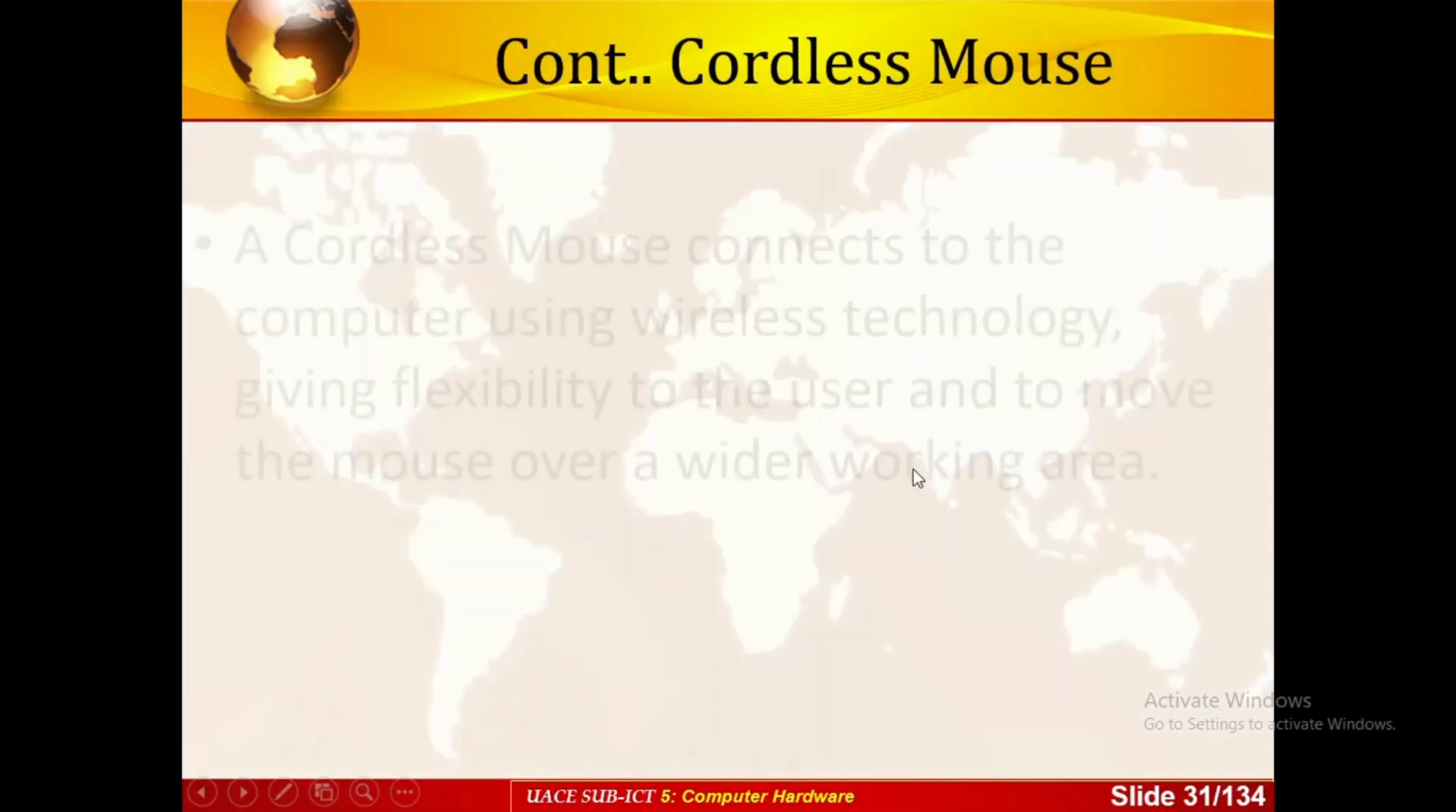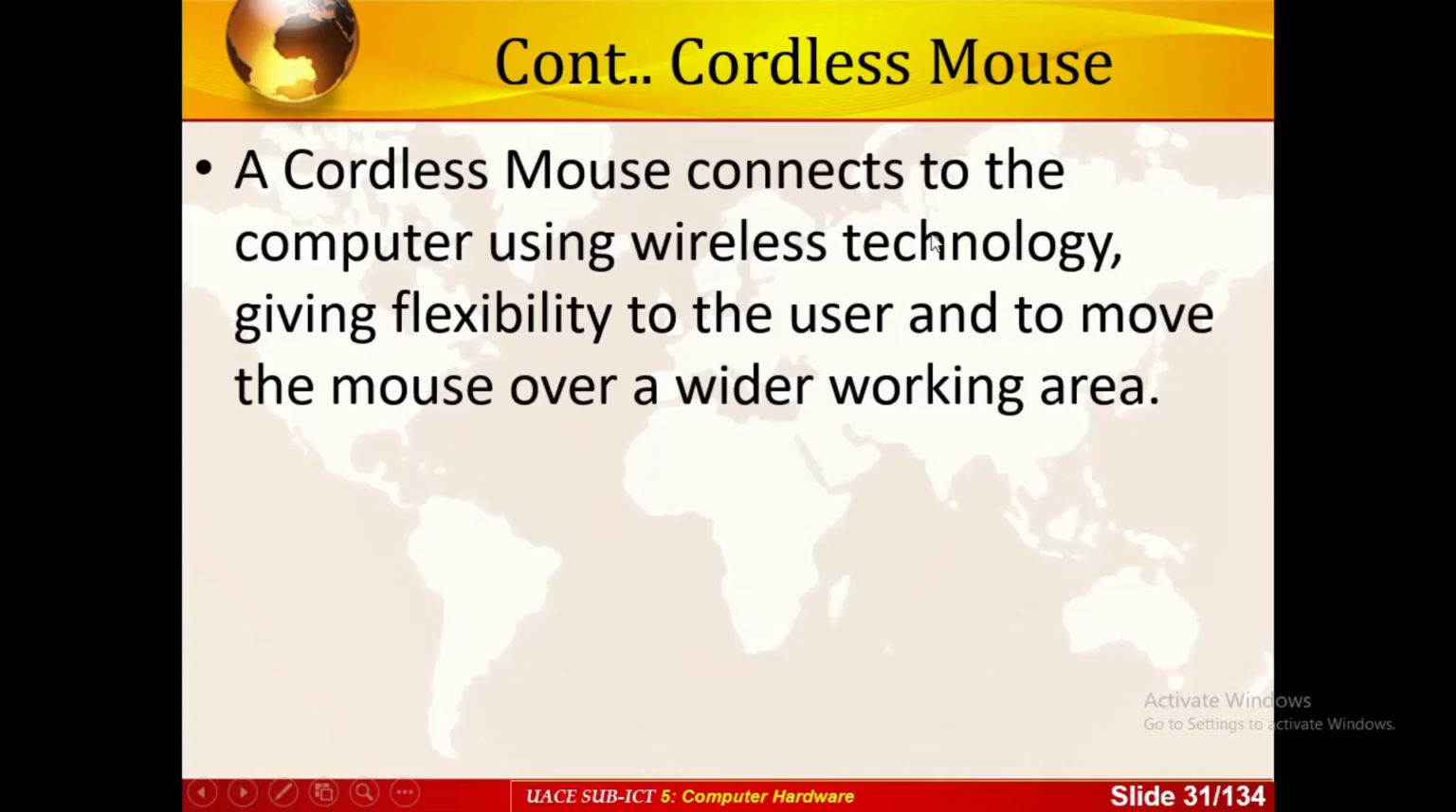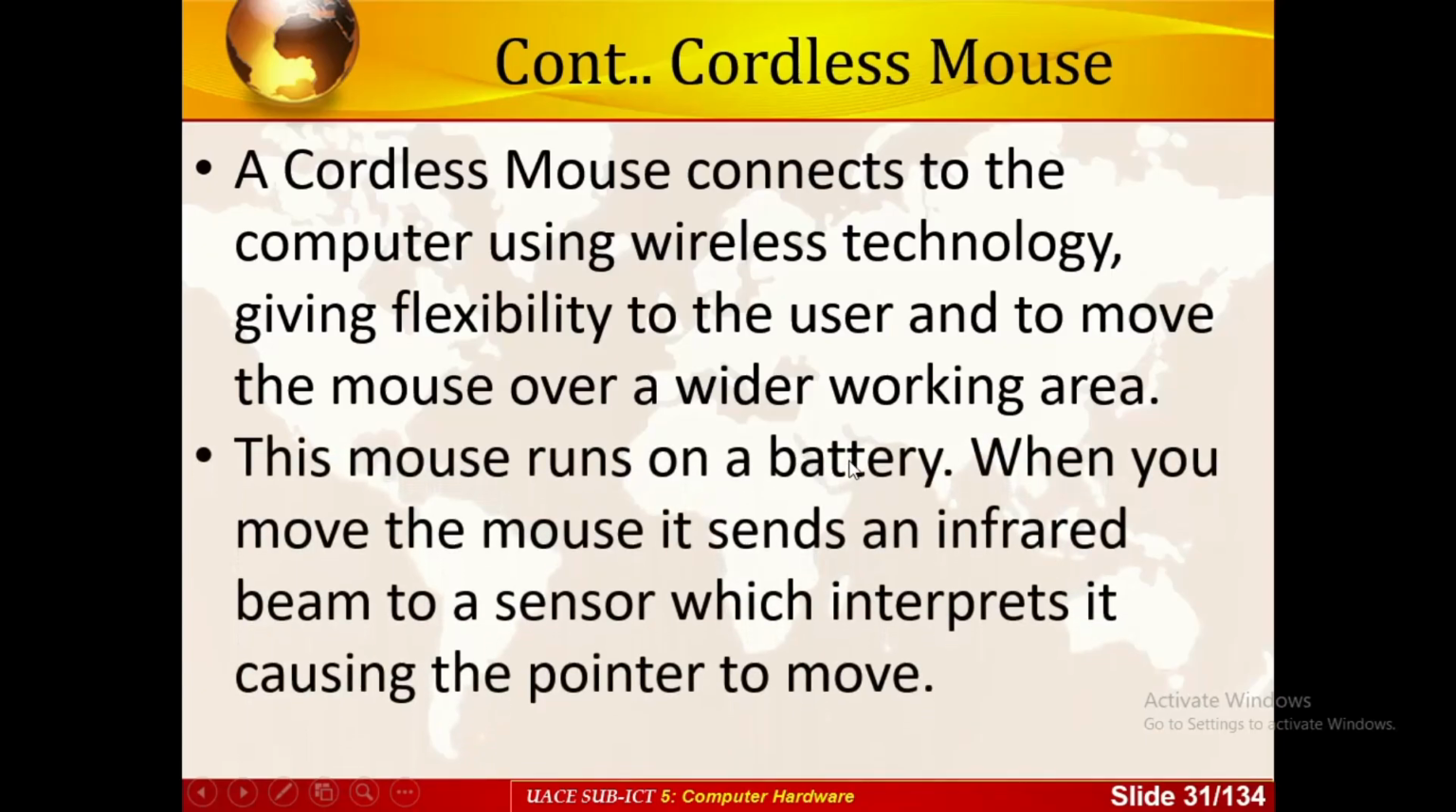and this is a chip which is accompanied with it. It connects to the computer using wireless technology, giving flexibility to the user to move the mouse over a wider working area. The mouse runs on a battery. When you move the mouse, it sends an infrared beam to a sensor which interprets it, causing the pointer to move. That's how a cordless mouse works, and actually you can use it over a long distance.